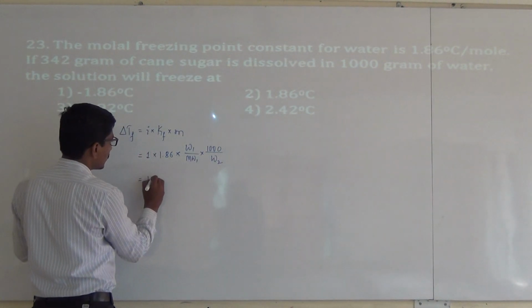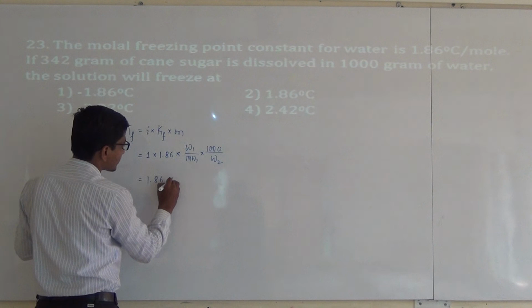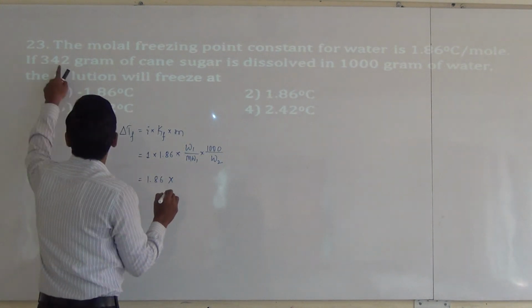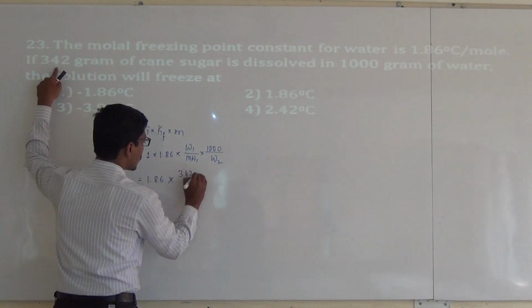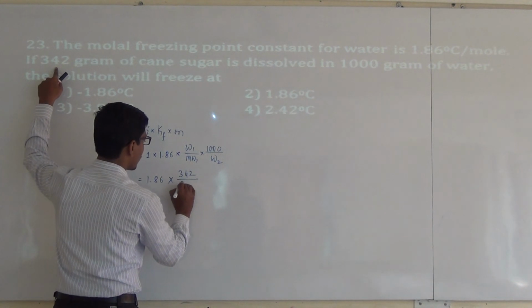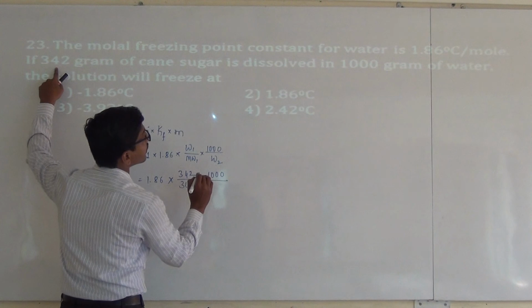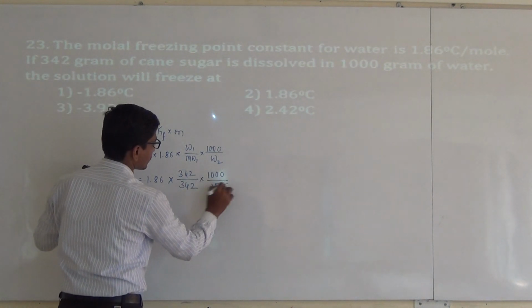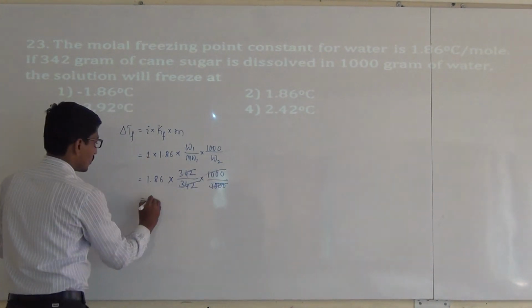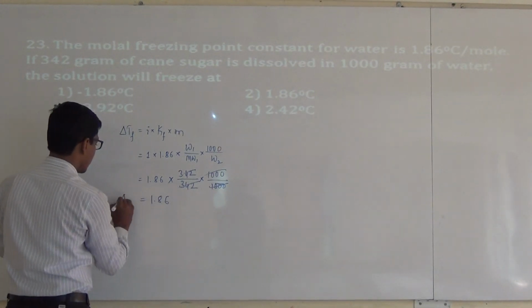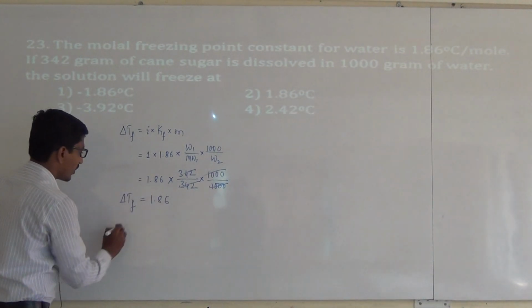This is equal to 1.86 into 342 gram of cane sugar, and its molar mass is also the same, 342, into 1000 divided by 1000 grams of water. This is equal to 1.86. Delta Tf is equal to 1.86.